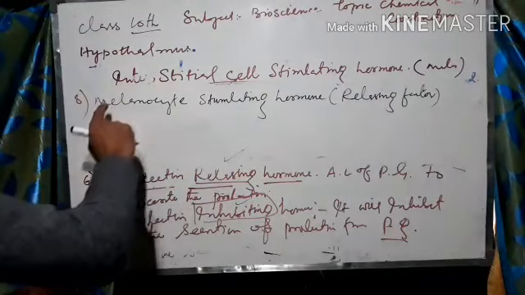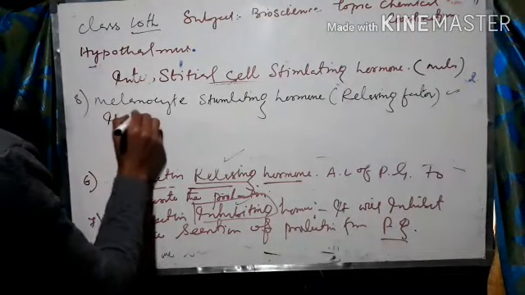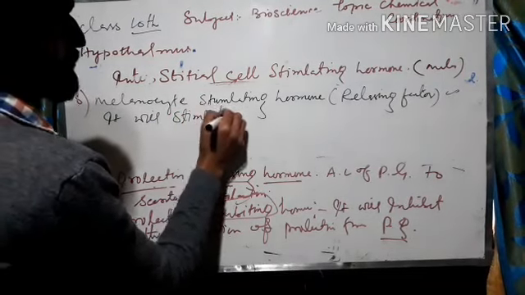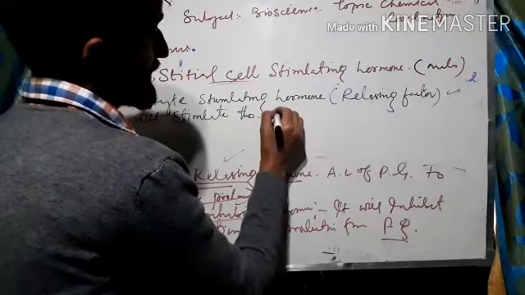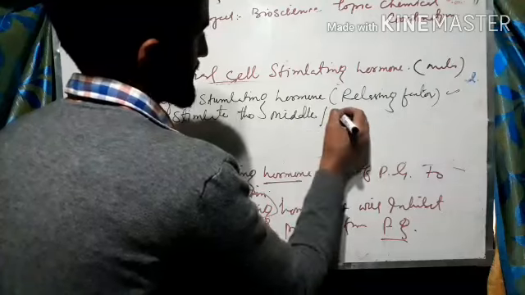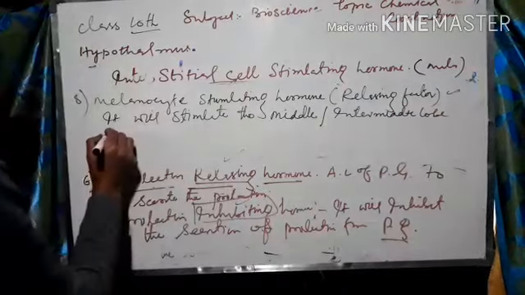Now, melanocyte stimulating hormone releasing factor. What will it do? It will stimulate which lobe? The middle lobe, or we can say the intermediate lobe, of which gland?